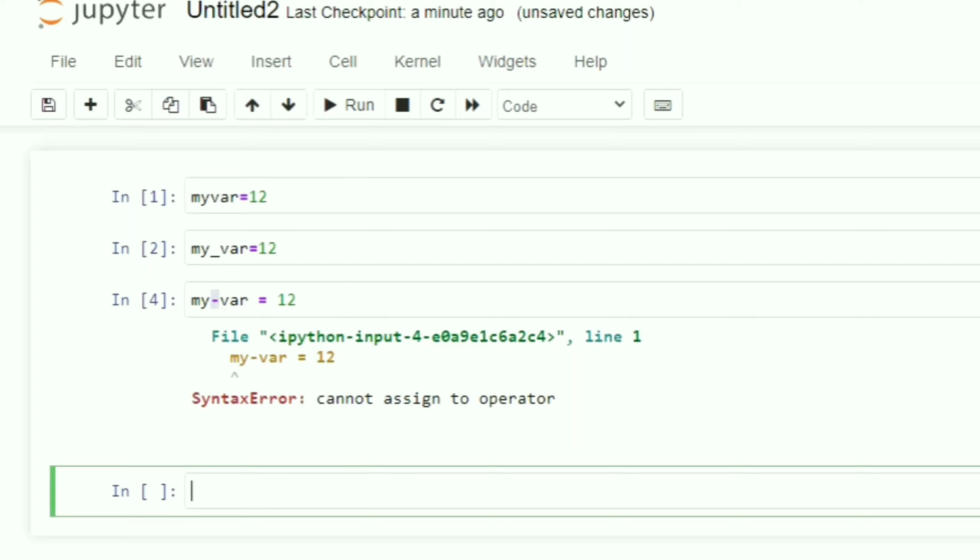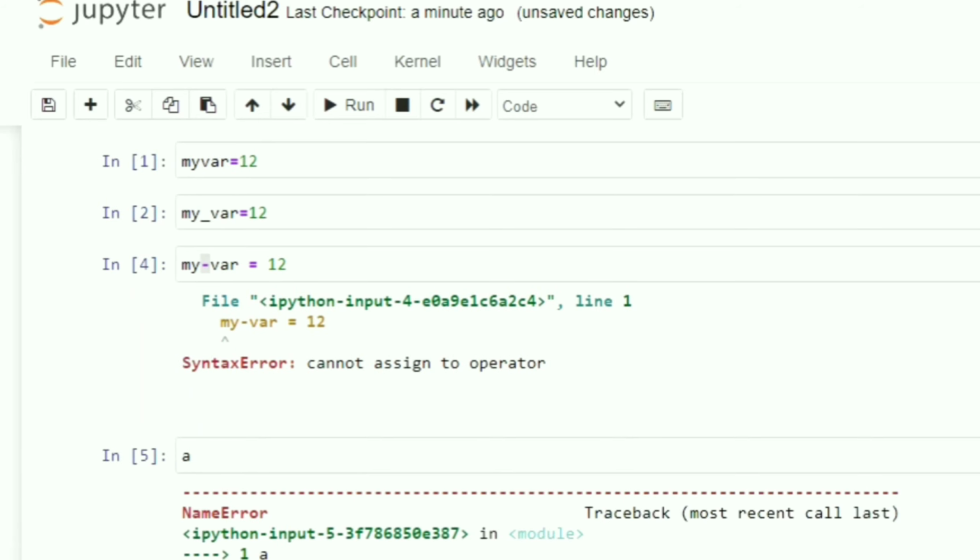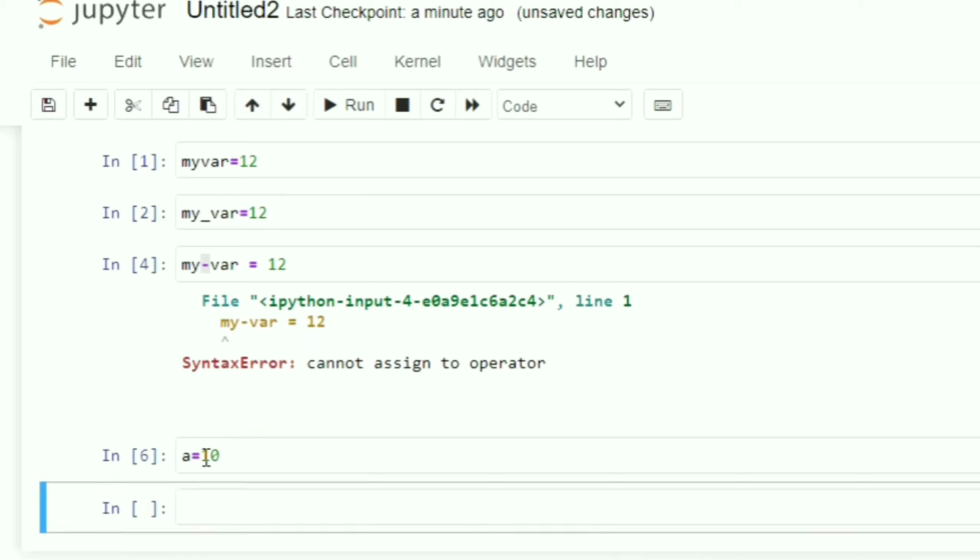Okay, now let me take some examples. If I am writing suppose a, this is a variable. We cannot define any name like this, because this is not a variable name. If I want to assign a variable name, then I should assign some value. So if I am writing a is equals to 10, it will be treated as valid.